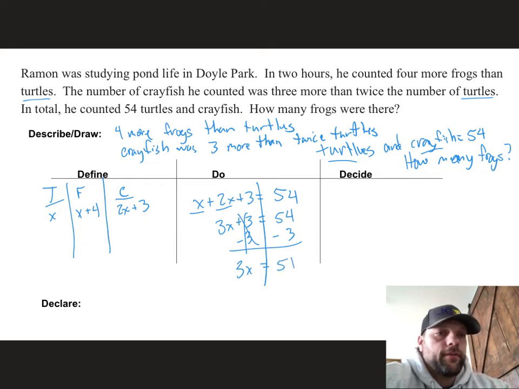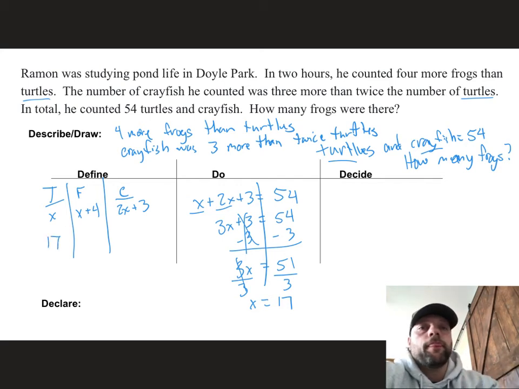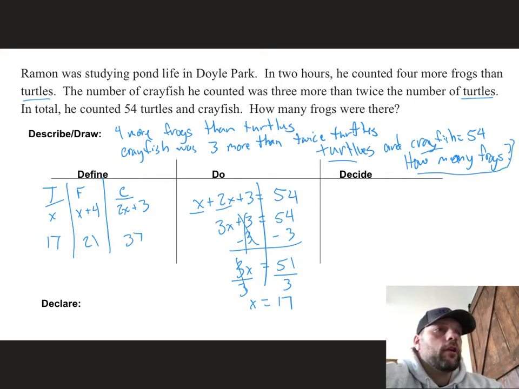So now I'll just think of it as 51 ones that I'm going to split into equal groups, 3 equal groups, and there'll be 17 in each group. So my number of turtles will be 17. My number of frogs, 17 plus 4, would take me to 21. And my number of crayfish is going to be 2 times 17, which is 34, plus 3, which is 37. But now when I circle back to my question here, it says how many frogs?